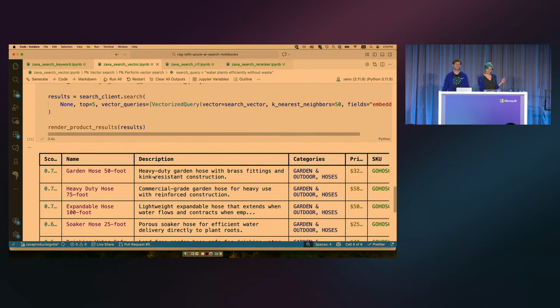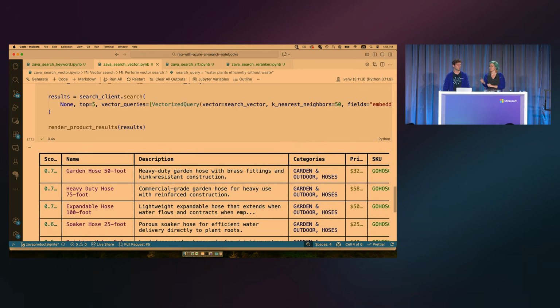What we can see with vector search is very interesting. The top result is actually a 50-foot hose, and the second result is a 75-foot hose. The 100-foot hose is result number 3. Why does that happen? Well, in the vector embedding space, it doesn't really care about numbers. To a vector embedding model, 50, 75, 100, they're all kind of the same thing. They're just a number you put in there. It doesn't think that they're semantically that different. So we don't end up getting the 100-foot hose as the top result, right?